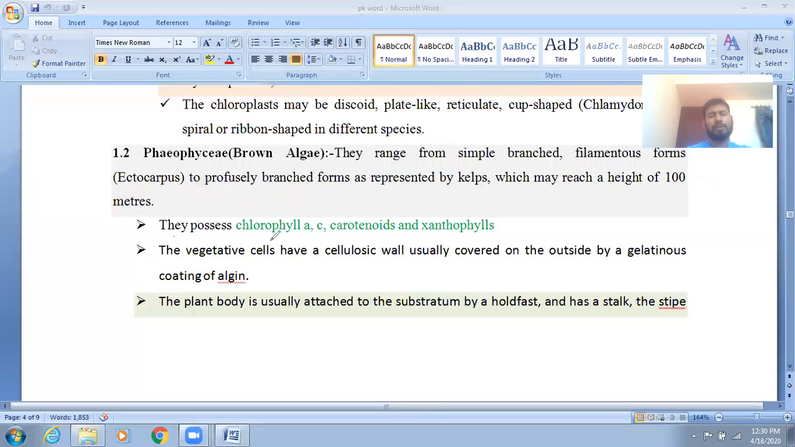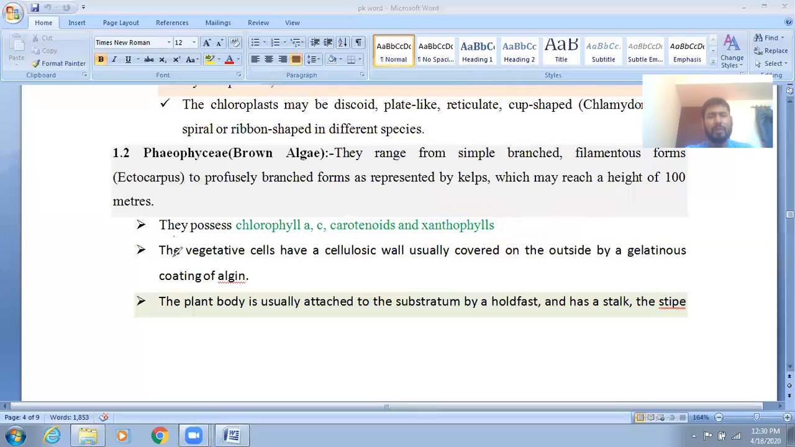Next point, they possess chlorophyll A and C. You know very well chlorophyll A and C and their components, carotene and xanthophyll. You already studied these in the photosynthesis reaction. Carotene acts as an accessory pigment, and carotene also acts as a photoprotective pigment in the plant. In green plants, they act as a photoprotective pigment. In case of Phaeophyceae, they have chlorophyll A and C.